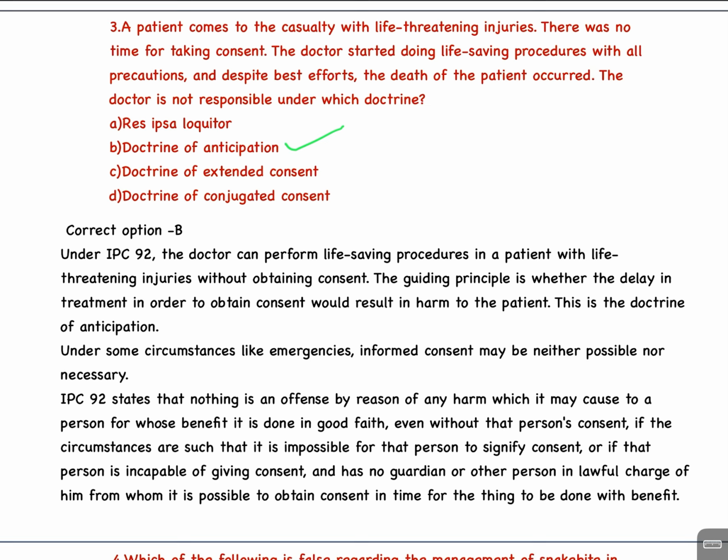IPC 92 states that nothing is an offense by reason of any harm which it may cause to a person for whose benefit it is done in good faith, even without that person's consent, if the circumstances are such that it is impossible for that person to signify consent, or if that person is incapable of giving consent and has no guardian or other person in lawful charge of him from whom it is possible to obtain consent in time for the thing to be done with benefit.